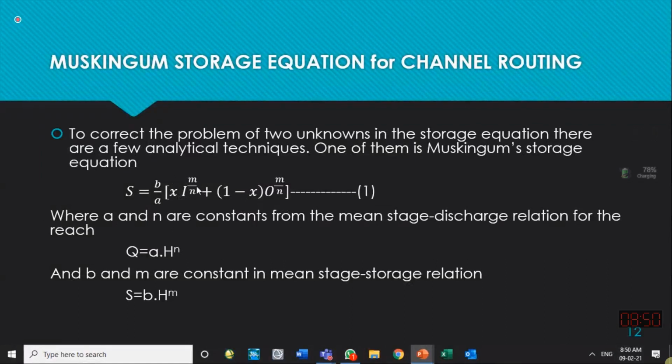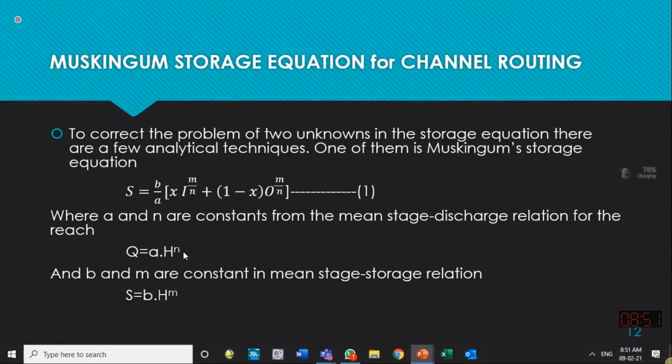These exponents they have derived from the discharge equation of the channel, Q is equal to A times H power n. This is a simplified form of Manning's or Chezy equation.